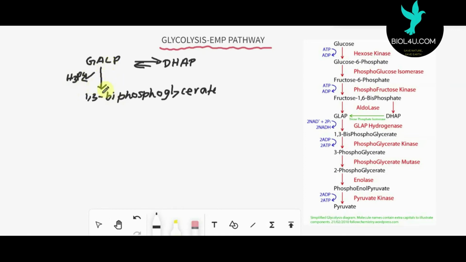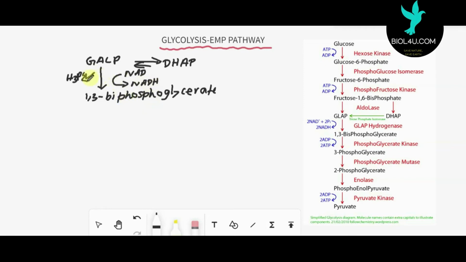The glyceraldehyde phosphate is converted into 1,3-bisphosphoglyceric acid, and a reducing agent forms: NAD, nicotinamide adenine dinucleotide, is converted into NADH, because a hydrogen is released in this reaction. So hydrogen is released and a phosphate group is added.